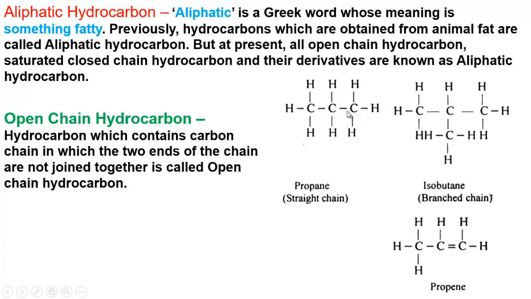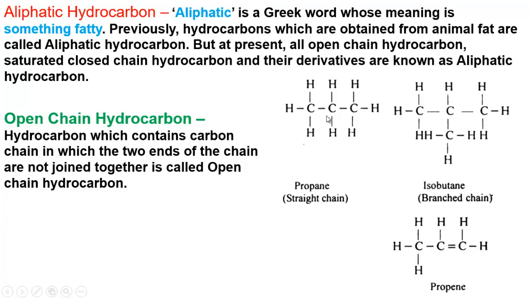So at first you have to draw the carbon chain. When carbon forms a carbon chain, then two carbons are linked together by one hand and the other hands are joined with hydrogen atoms. So in this way you can easily write the structural formula of this compound. These are actually just structural formulas.